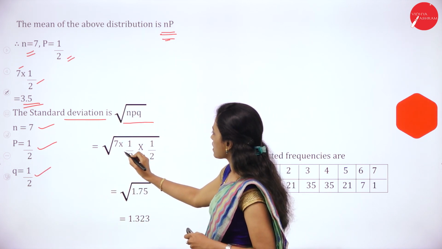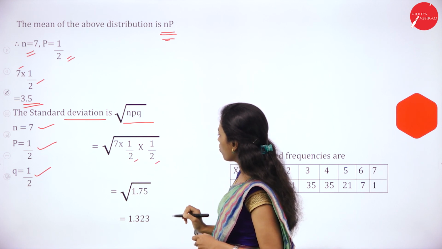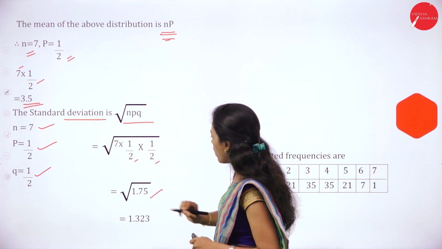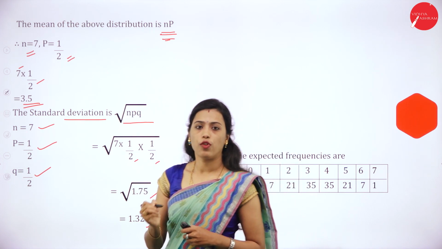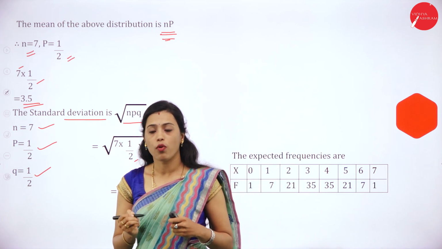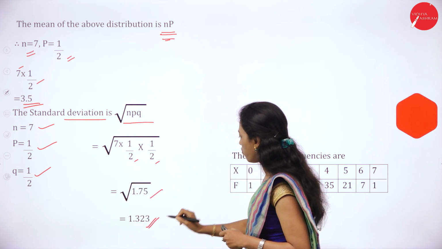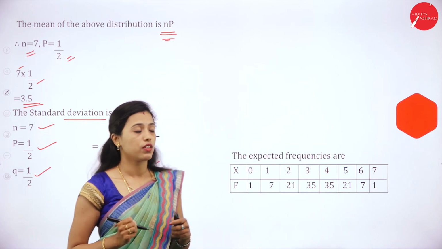So root of 7 into 1 by 2 into 1 by 2. So root of 1.75, it is 1.325. Standard deviation is 1.325.